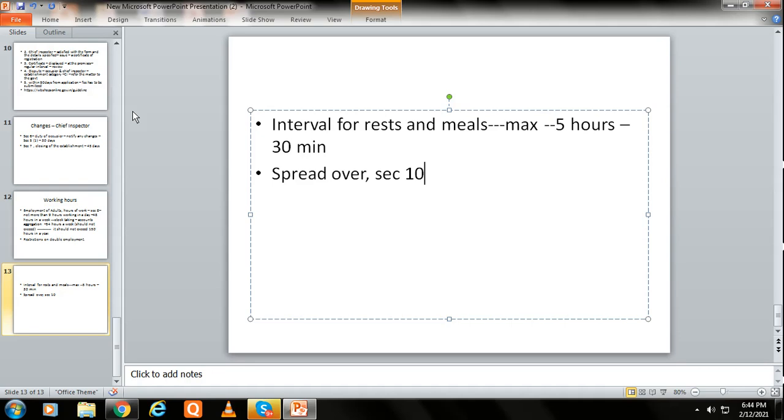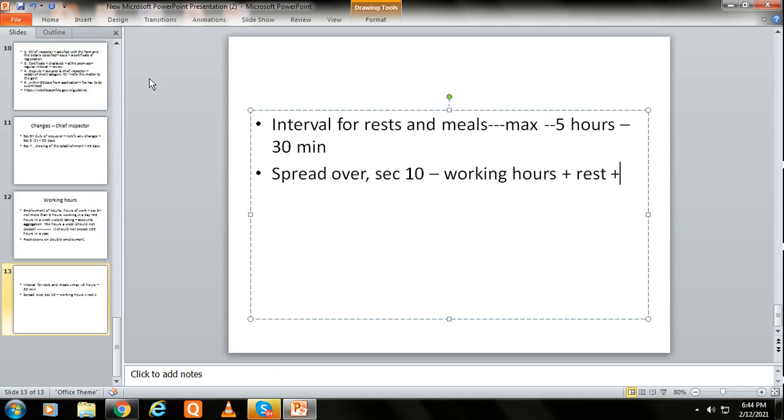So even the spread over includes the interval, the rest. That means you have your working hours plus your rest, your meal, tiffin, whatever time. It includes everything.